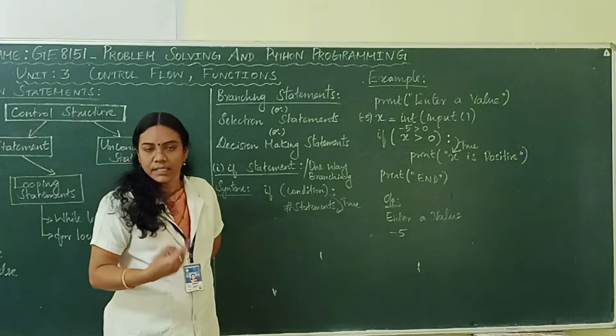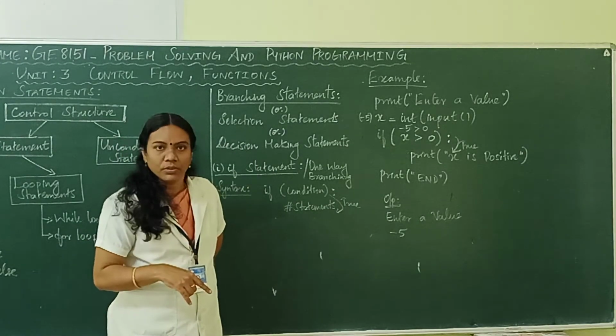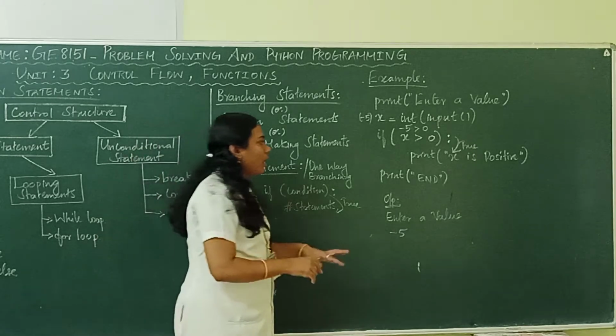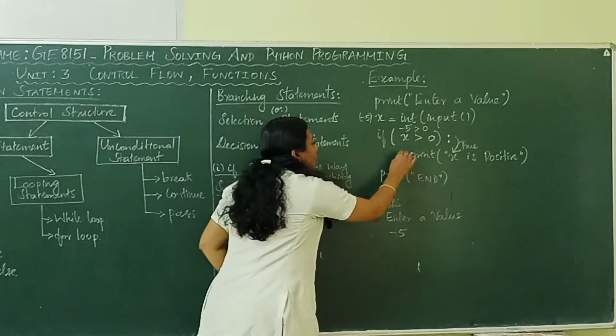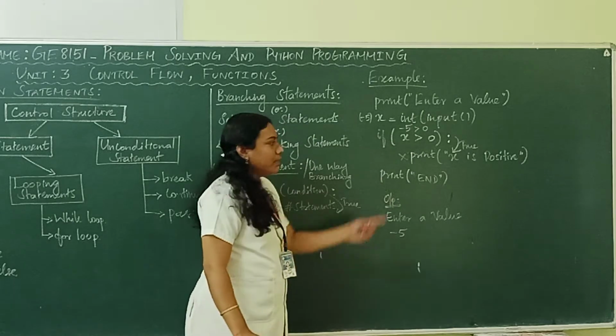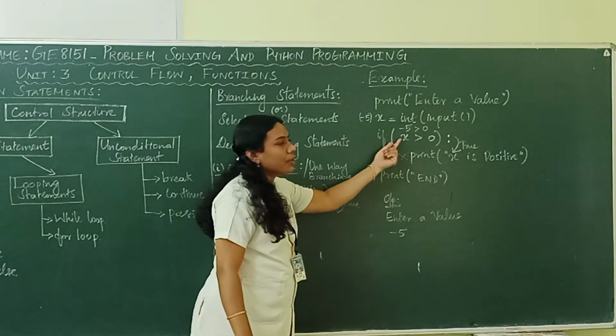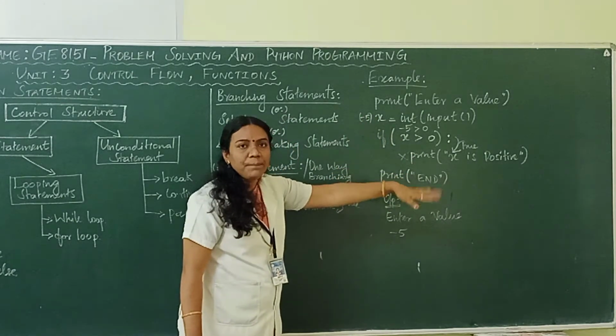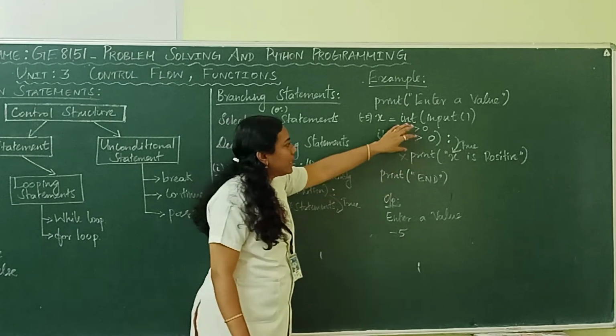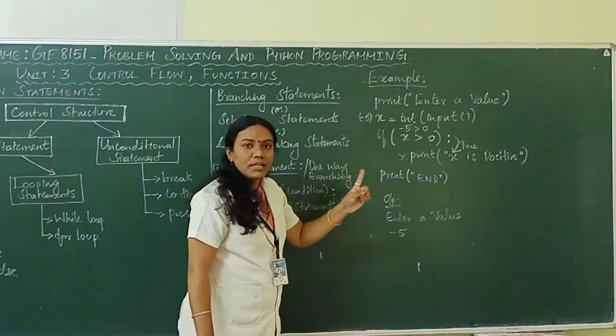Minus 5 greater than 0, the condition is false. So if the condition is false, this statement will not get executed, right? The program control will not enter inside the if statement, since the given condition is false.